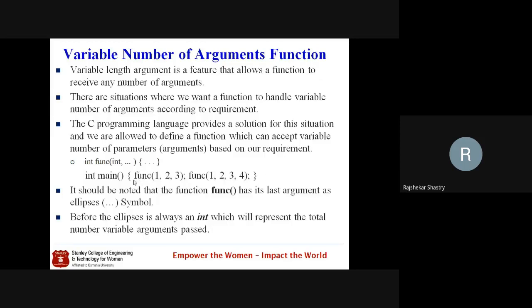So there are two important things that we have to design. One is the first parameter; in my case, the first parameter is integer type, and in printf and scanf, the first parameter is a string type. For the remaining, we don't know the data type or what type of parameters the user wants to pass. So when we don't know, we keep the ellipsis symbol, the three-dotted symbol, to indicate to the compiler that the function is not a fixed number of arguments function, rather it is a variable number of argument function. This is what we have to remember in implementing variable number of argument functions.